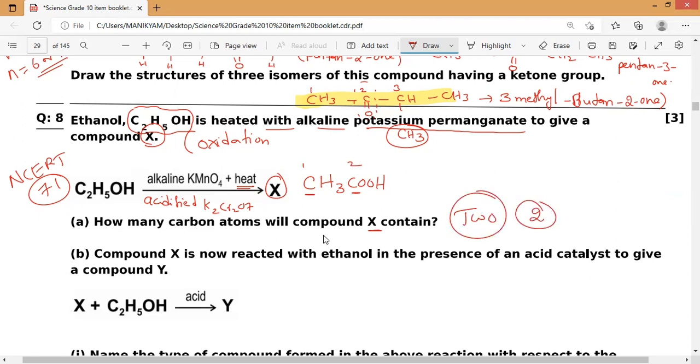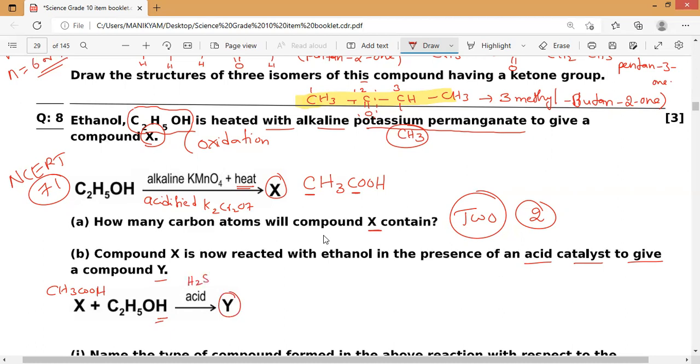Next, compound X, this ethanoic acid CH3COOH, will now react with ethanol in the presence of an acid catalyst to give a compound Y. So CH3COOH, ethanoic acid or acetic acid, will react with ethanol, that means acid plus alcohol will give you a compound Y in the presence of acid.